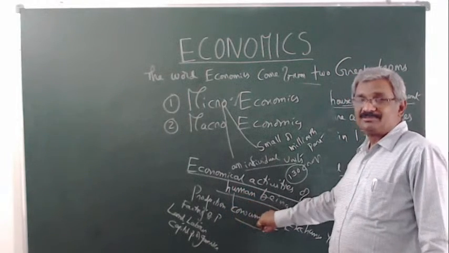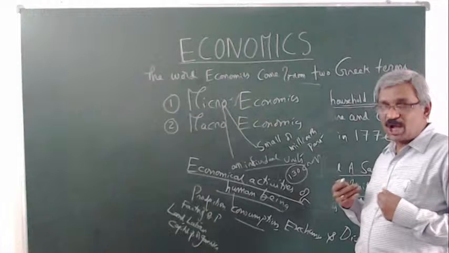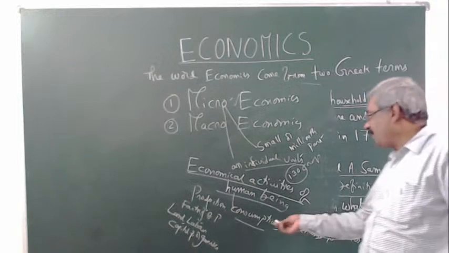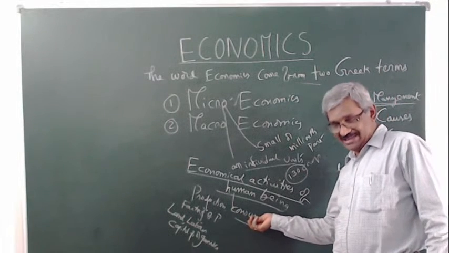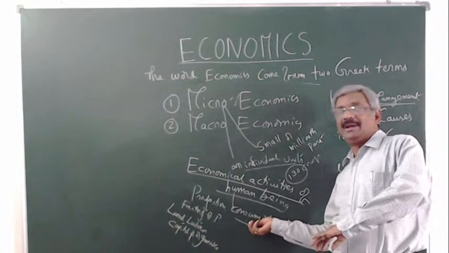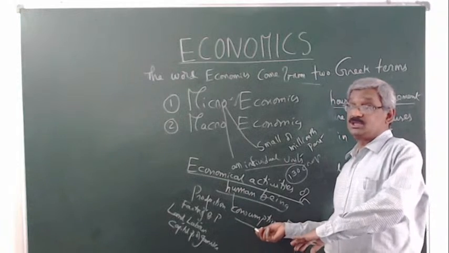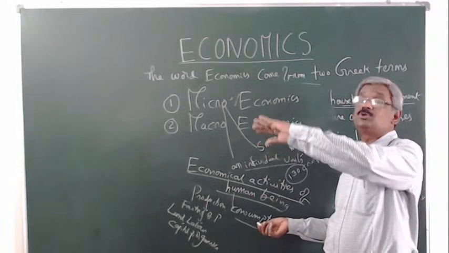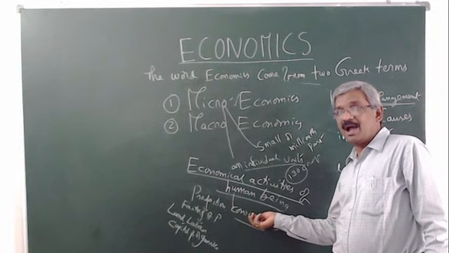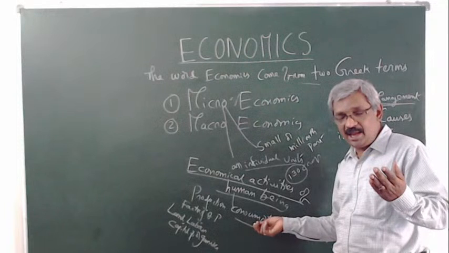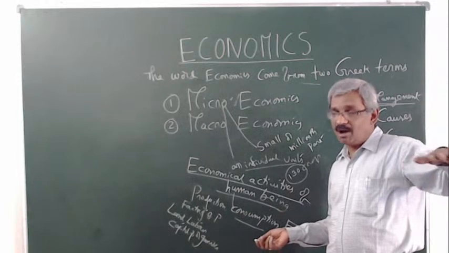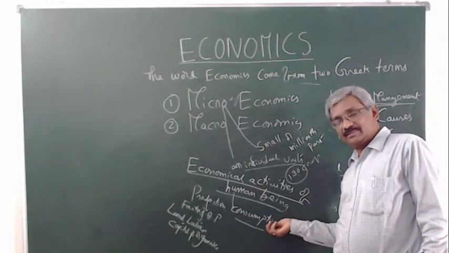And consumption. We can consume and directly satisfy our wants, that is called consumption of goods, either consumption goods or capital goods or producer goods. Producer goods produce another commodity. Through consumption, we directly satisfy our wants through commodities or goods, that is called consumption.